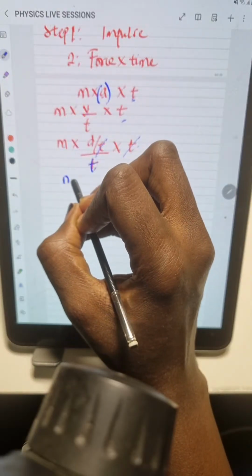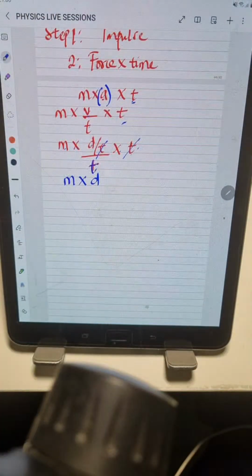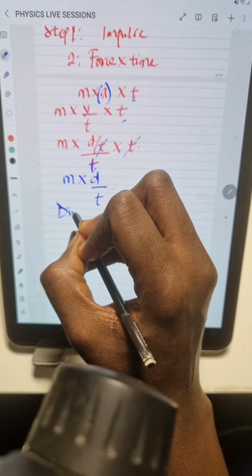So we're going to be left with M times D divided by the T. So now let's introduce the dimensions, right?